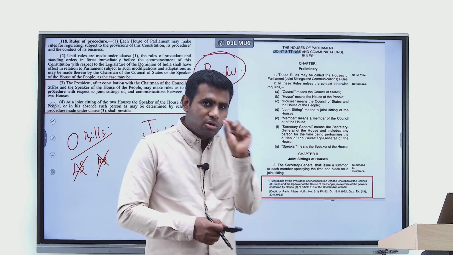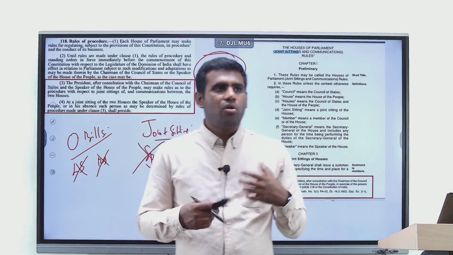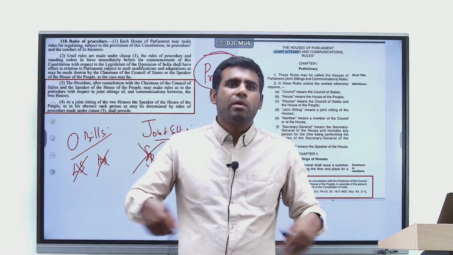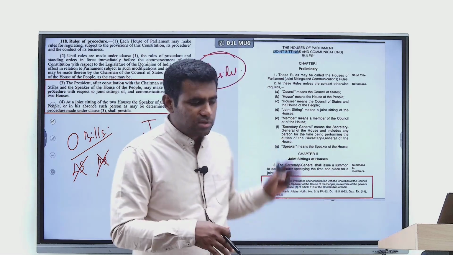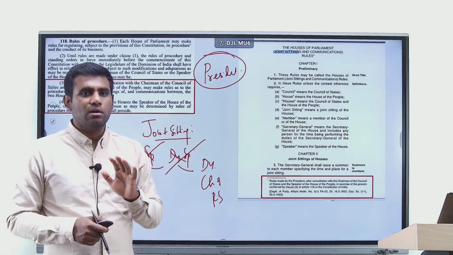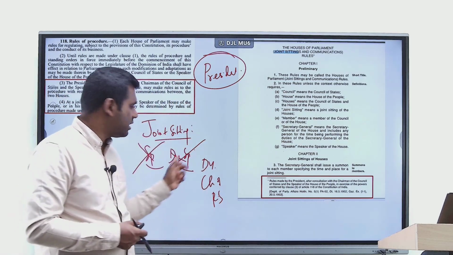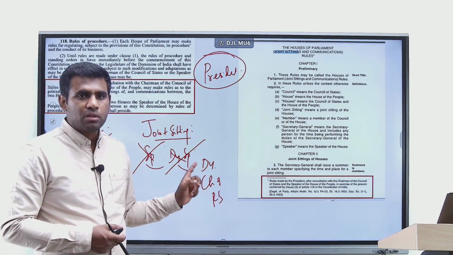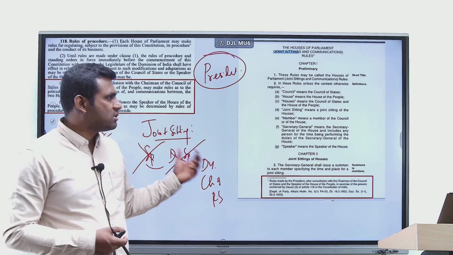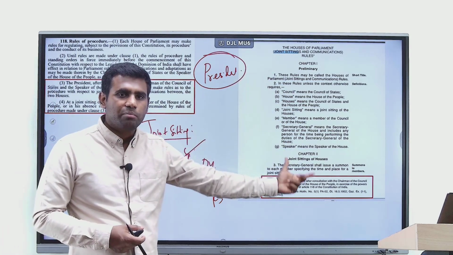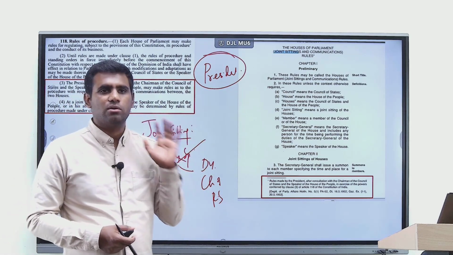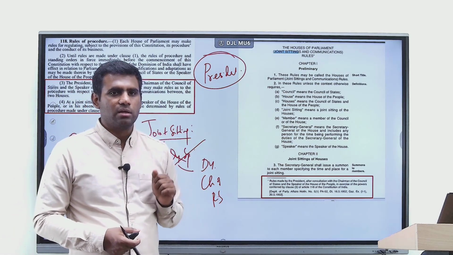So this is another important nuance, right? Because we often tend to assume that for joint sitting, either of the Houses of Parliament should have made the procedure. No. In this case, when it comes to joint sitting, it is the President who has made the rules regarding joint sitting. Who will be the presiding officer, as I rightly pointed out to you now, right? The Chairman is not even a part of the joint sitting. All this is as per the rules made by the President. So this is the important nuance that you should note down and remember in your mind, right?